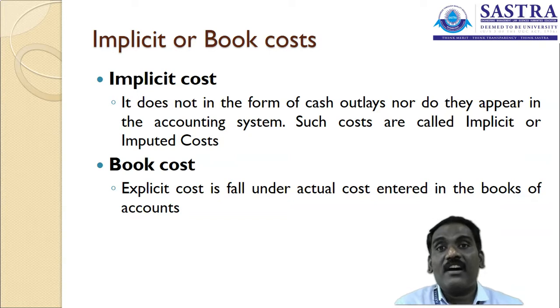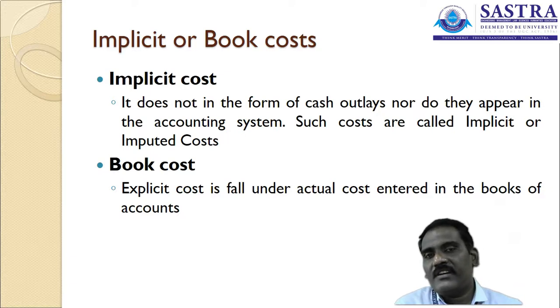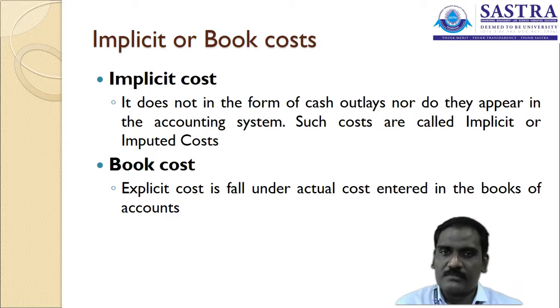The kind of cost which is not in the form of cash outlay may not actually occur, but we can assume the cost with the intensity of different variables. So the cost is called an imputed cost, or an implicit cost. Say for example,